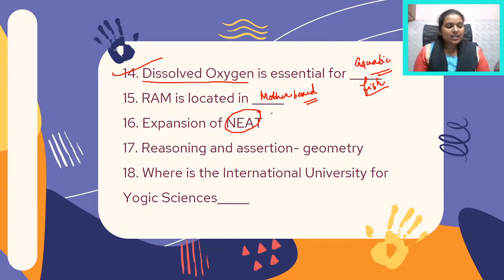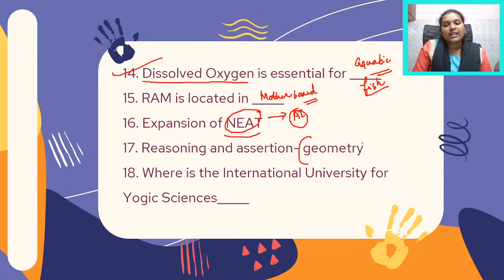So NEAT is nothing but the association that national agencies and organizations have with other technologically advanced companies in order to include artificial intelligence as an important component, and for customization of education in terms of learning at the higher education level. So the expansion of NEAT is National Education Alliance for Technology. So again, this is a question from one of the earlier shifts.